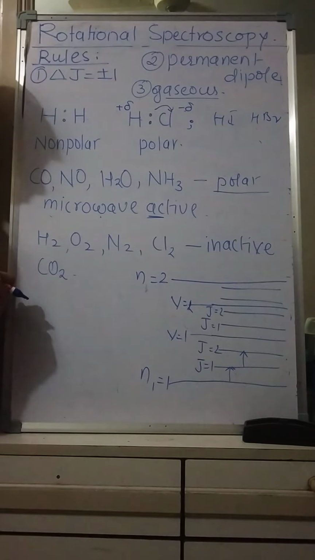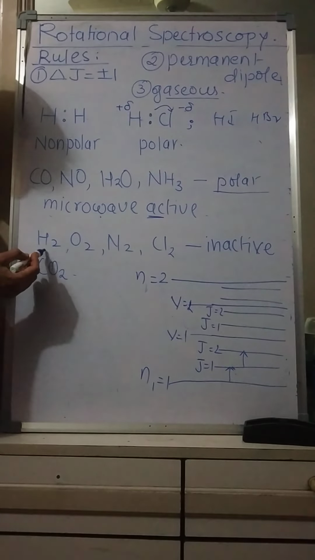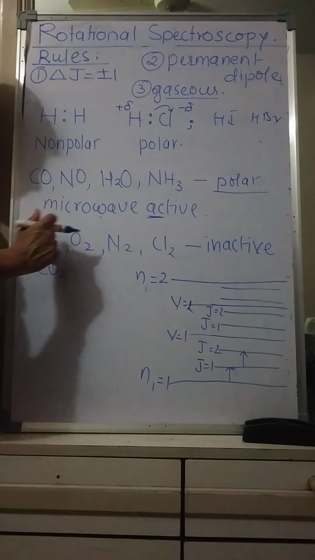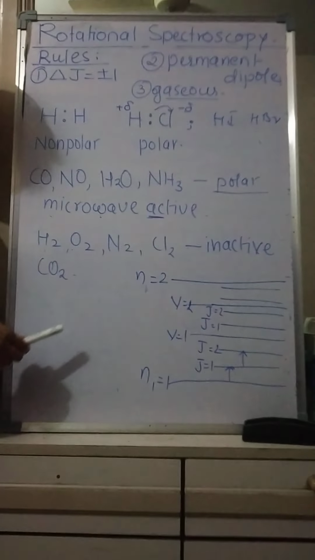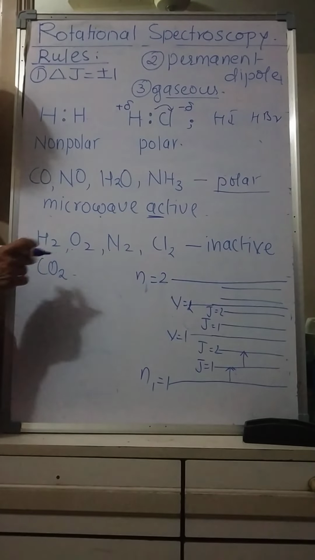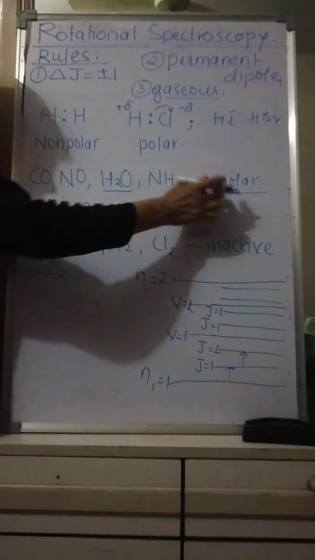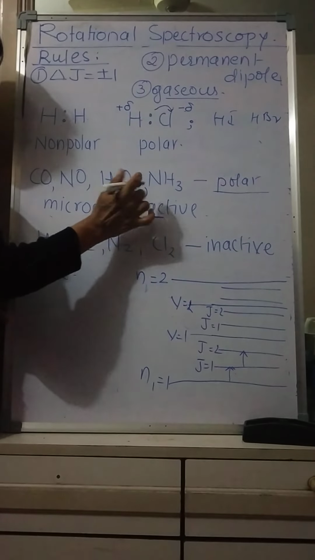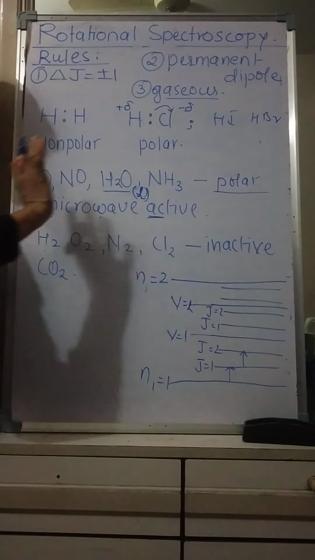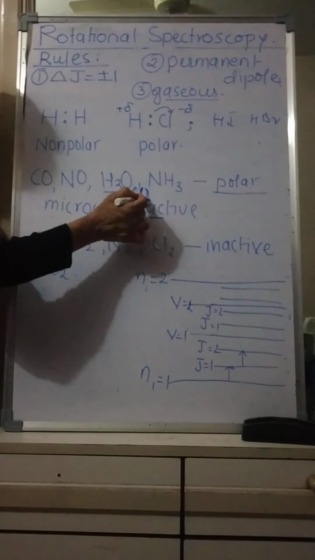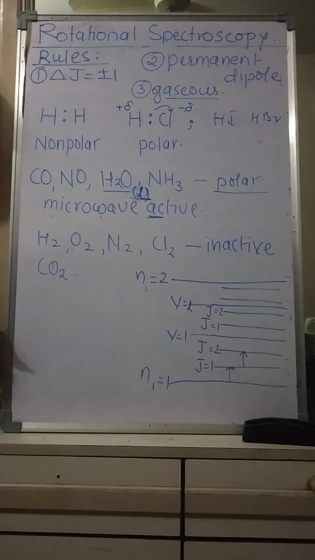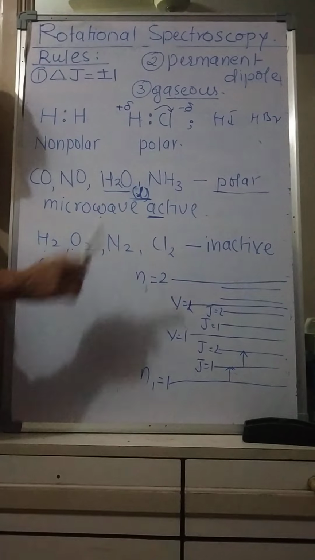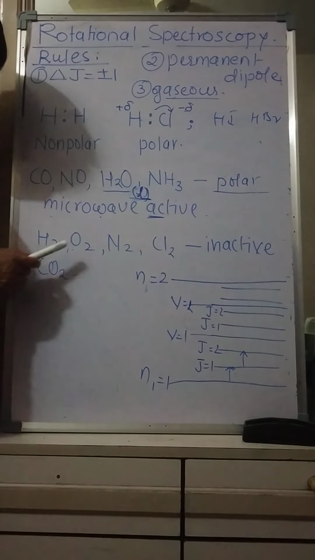So which are the molecules which will be microwave inactive? H2, O2, N2, Cl2, that is homoatomic molecules. All will be non-polar and hence they will be inactive molecules. Further, what about H2O? I told you that this is a polar molecule, but if H2O is in the gaseous state, only then it is polar. If it is in the liquid state, then it won't show microwave spectra. This is important, because only gaseous molecules give microwave spectra. Followed? So which are the microwave active molecules and which are inactive molecules? A very important question for 1 mark.